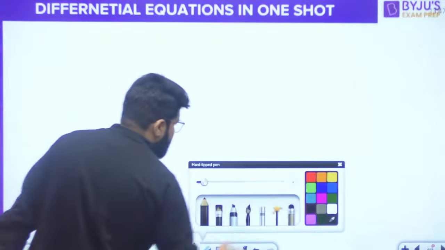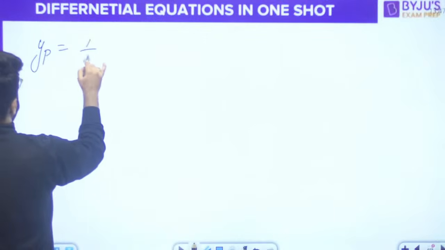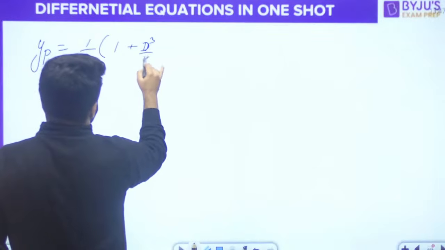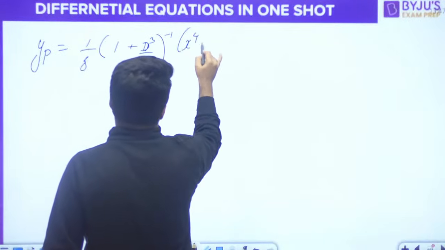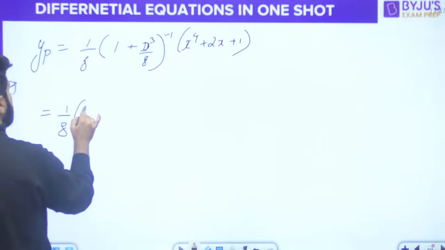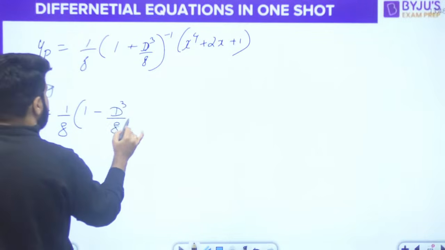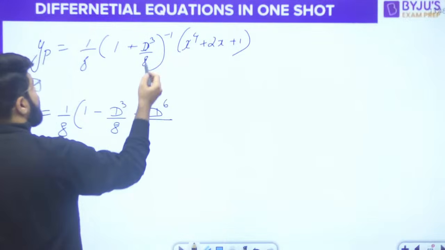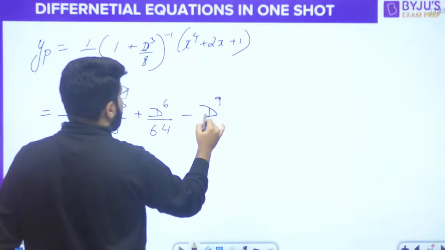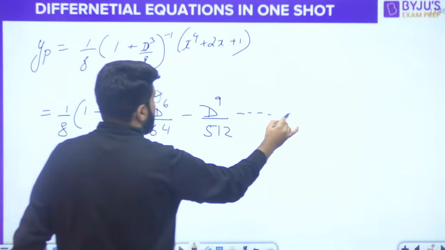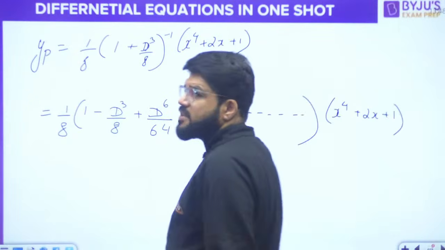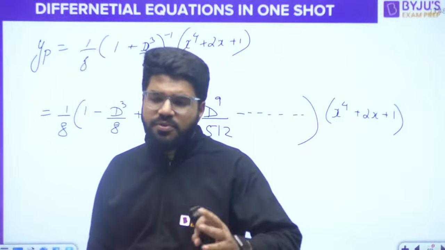So let's use this in the PI. We have the PI as 1 by 8, 1 plus D cube by 8, whole inverse. Using the expansion of 1 plus x whole inverse, we have 1 minus x plus x square. So how much will x square be? D power 6 upon 64, minus x cube. D power 3 cubed will be D power 9, 8 cube is 512, etc. Now this is to be applied to x power 4 plus 2x plus 1. So sir, this series goes to infinity. This series runs for an infinite number of terms.